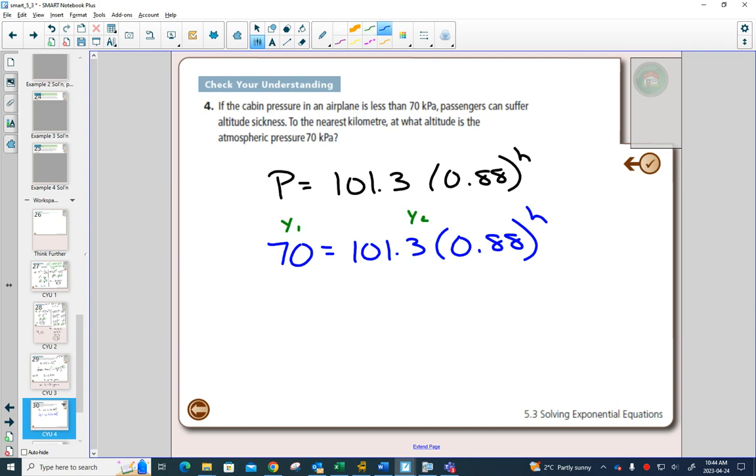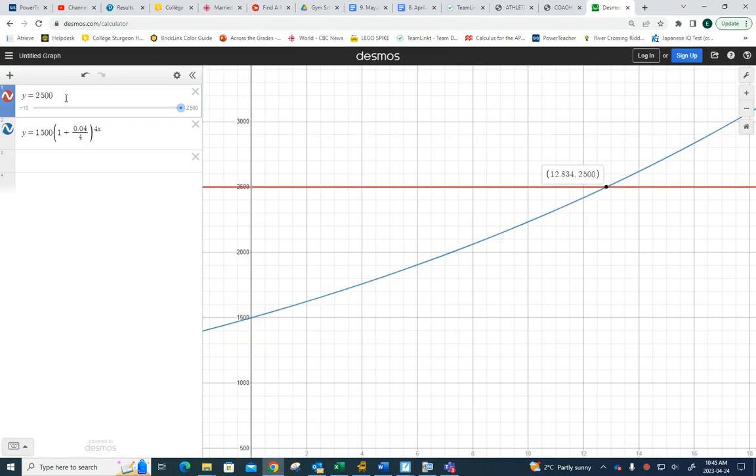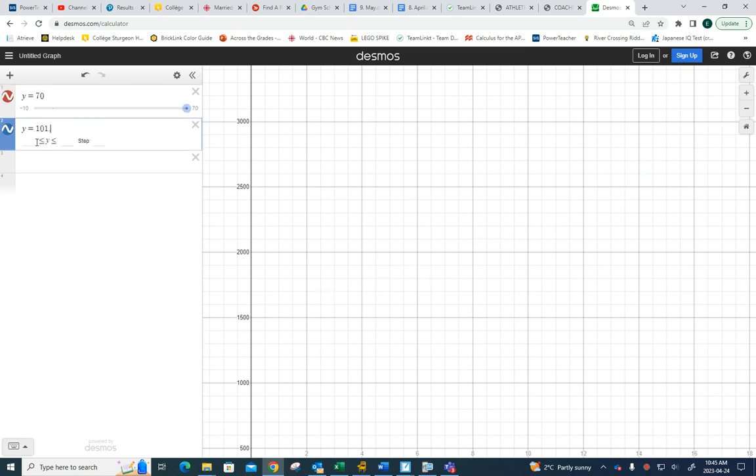is go to Desmos or our graphing calculator and type the left side into y1 and 70 into y2. So I'm going to go to Desmos. I'm going to type in 70 here. And once again, I'm going to need to see what my window looks like.